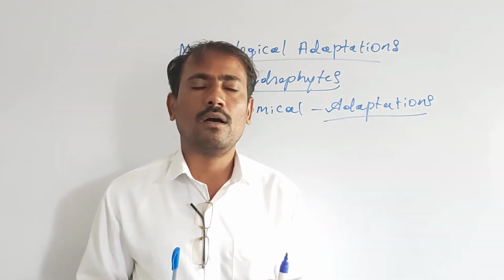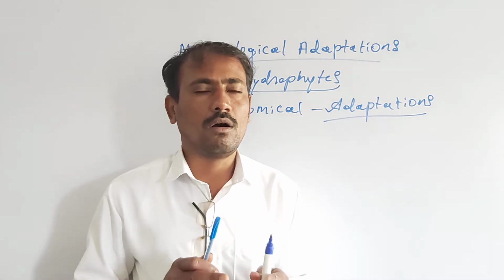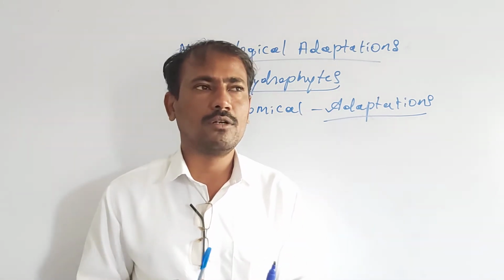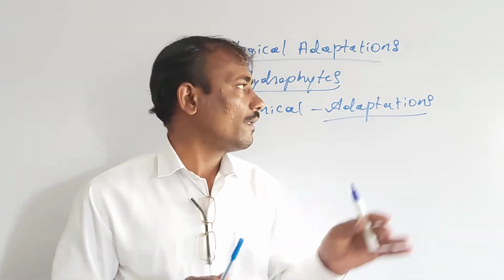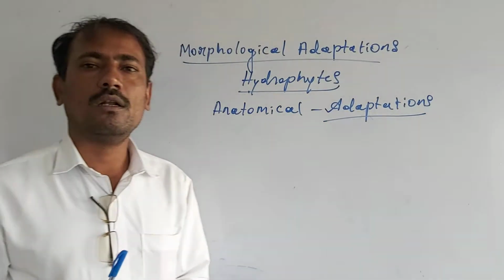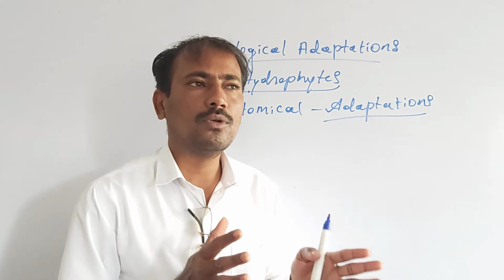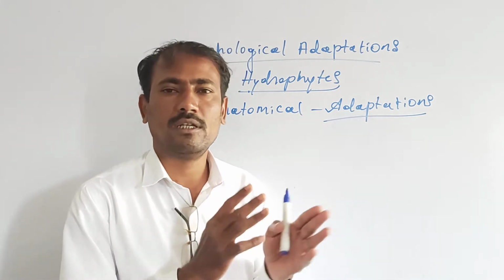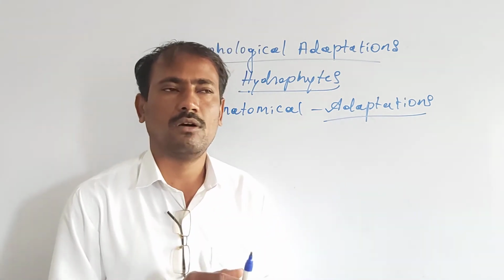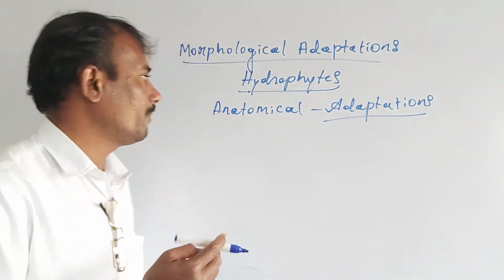Keeping in mind almost all the hydrophytes, it is better to study the different anatomical adaptations or modifications which help them to live in aquatic places, in wet places, or in the water itself.